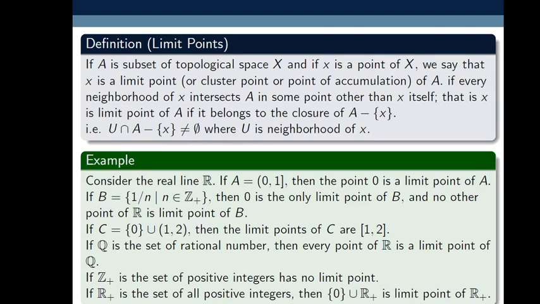Another way to define a limit point is that a member x of a topological space X is a limit point of A, where A is a subset of X, if every neighborhood of x contains at least one member of set A other than x. This is also a definition.